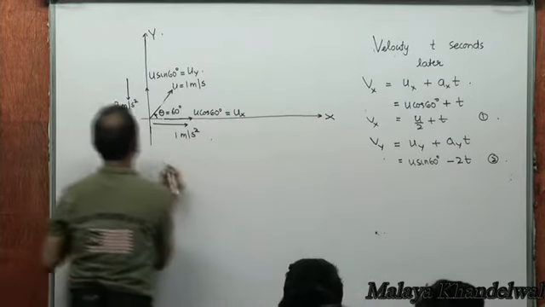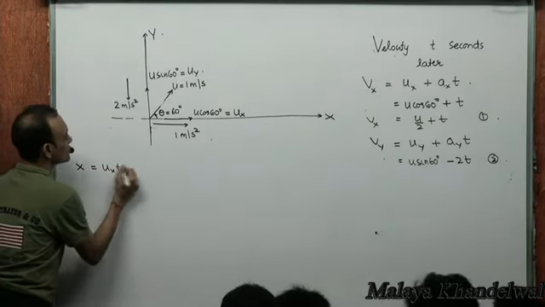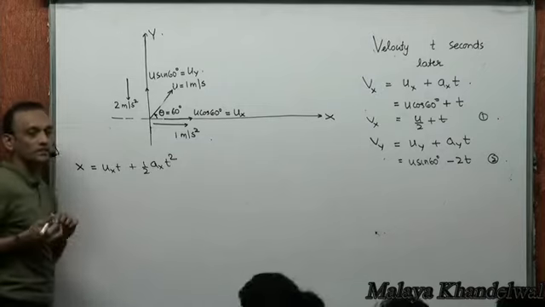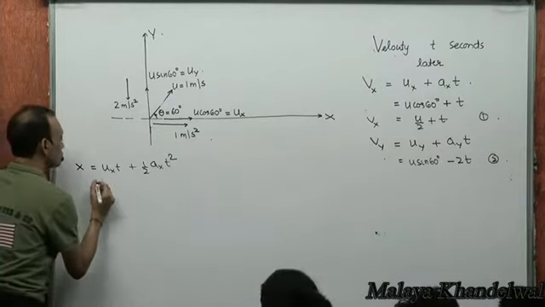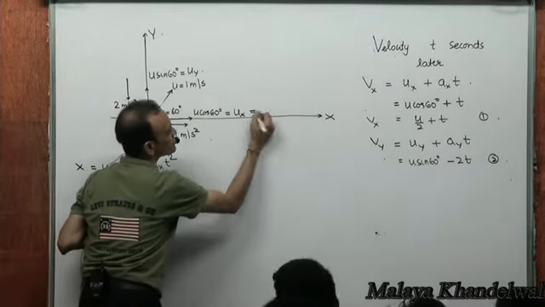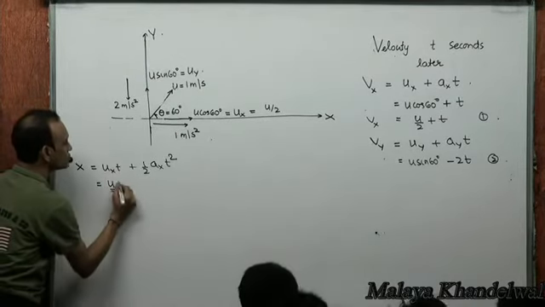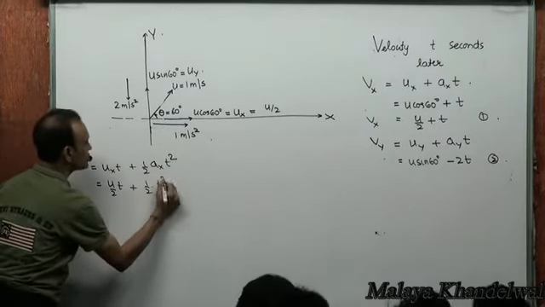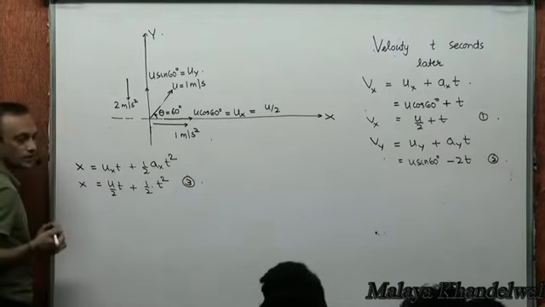Now, what is the displacement in the x direction as a function of time? Ux into t plus half of ax into t squared. Ux is u cos 60 degrees, which is u by 2. So, u by 2 into t plus half of ax, ax is 1, into t squared. That's the displacement in the x direction as a function of time.